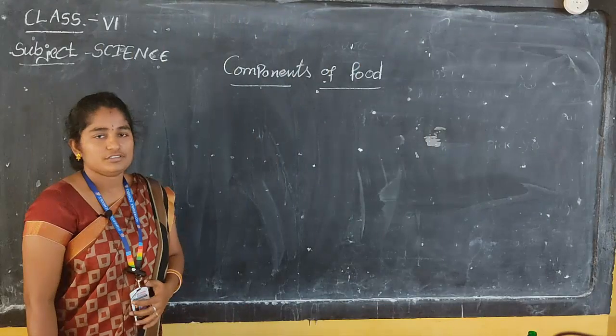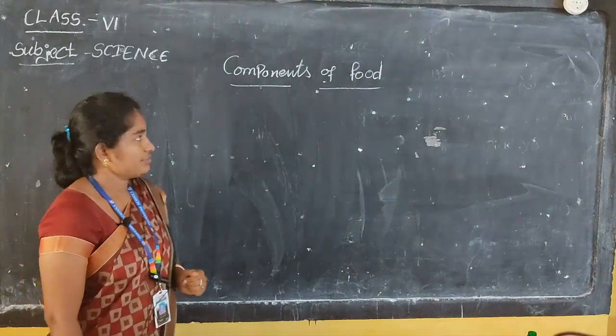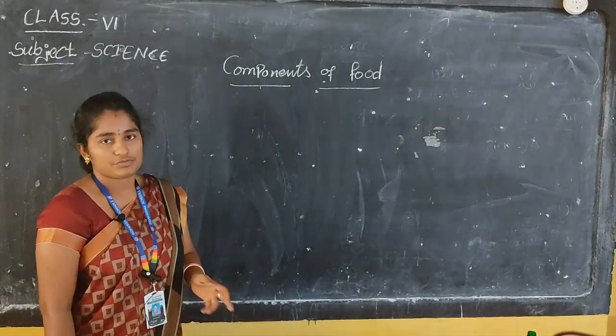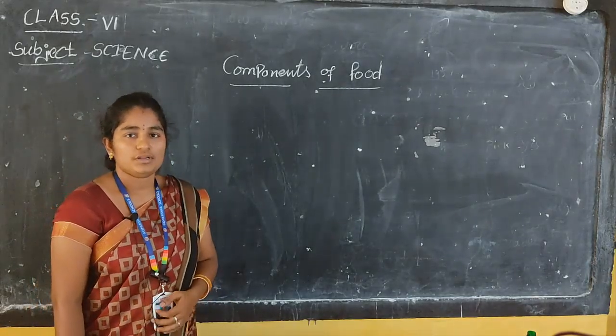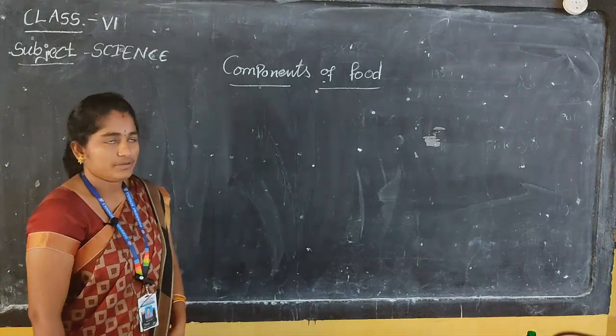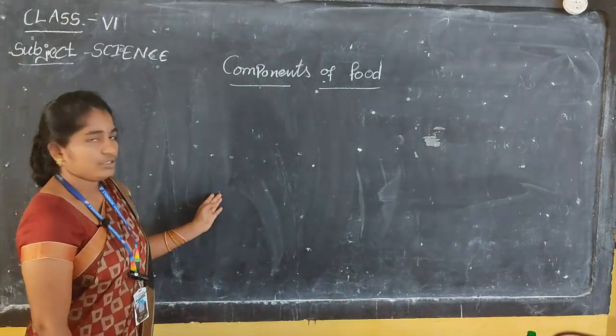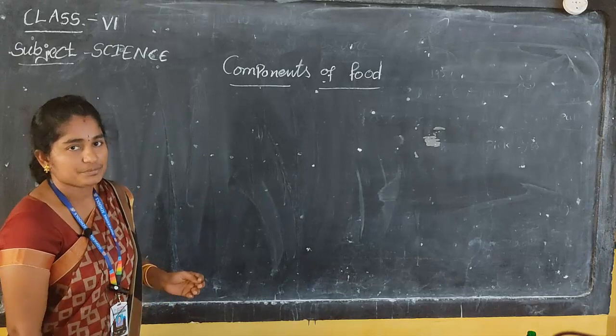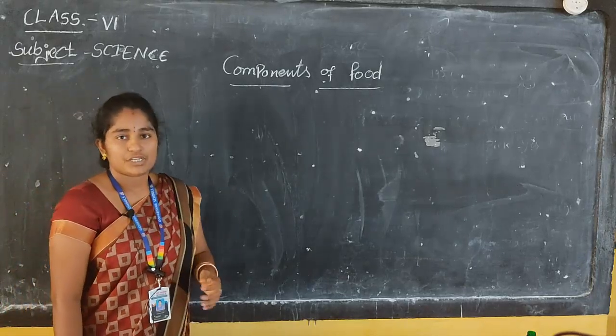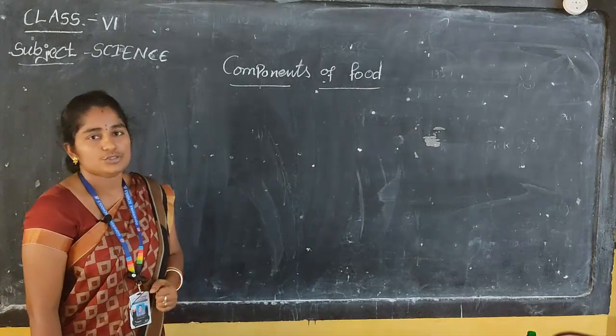Good morning, children. So, components of food. What are the components of food? We have already discussed the components of food. The components are carbohydrates, proteins, fats, vitamins and minerals.